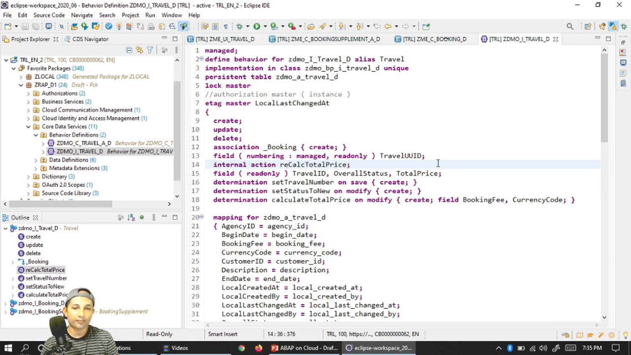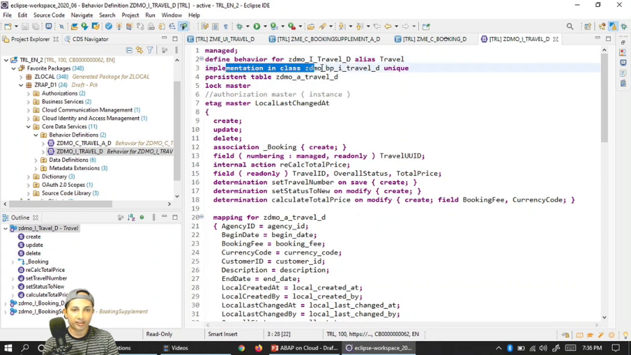This is the syntax through which I'm telling that travel UID is read only, meaning I'm not going to enter it, and numbering is managed, meaning the framework will take care of it. Very interesting, right? A simple syntax which will do this job entirely. And of course, just like the previous one, here I'm telling it's a managed one. This behavior is only for this root, travel.